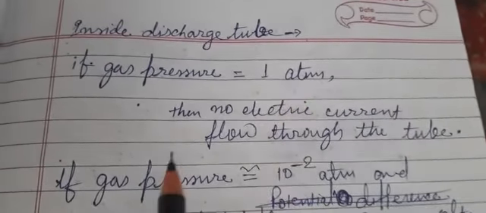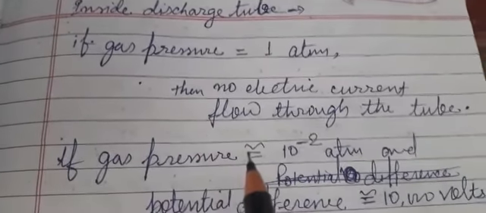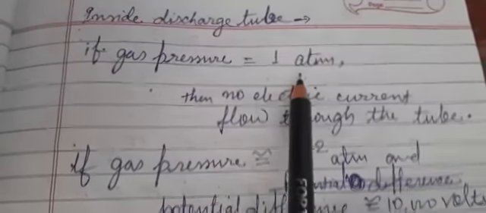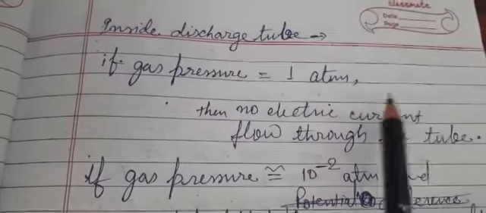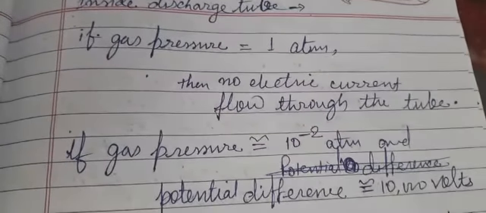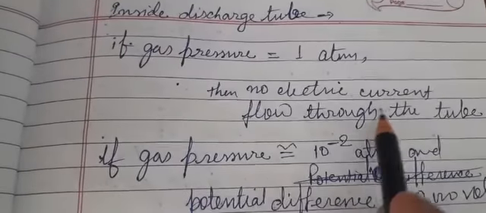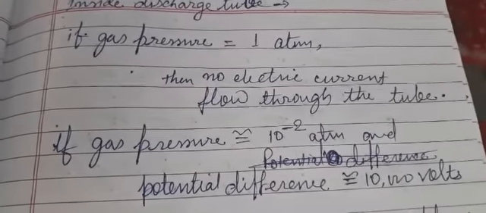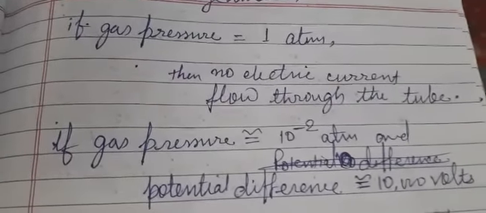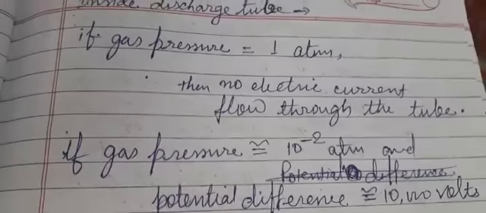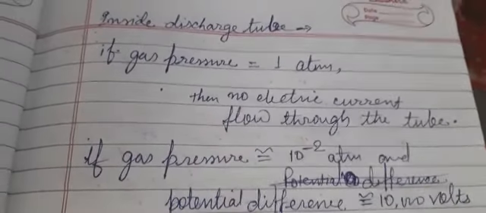In this gas discharge tube, if the pressure is 1 atmospheric pressure, what is that? It is the pressure equivalent to the atmospheric pressure at normal temperature. Then no electric current flows through the tube. Whatever the potential difference, whatever the amount of electricity you try to pass through it, no electric current can flow through this discharge tube.